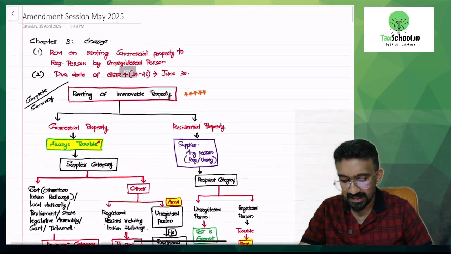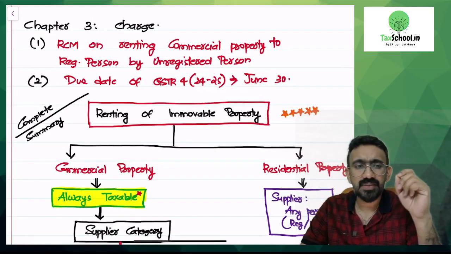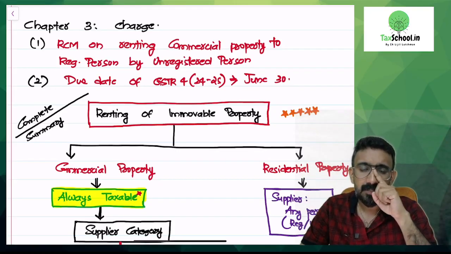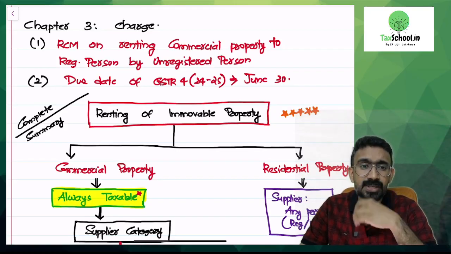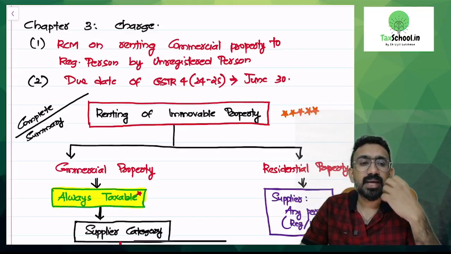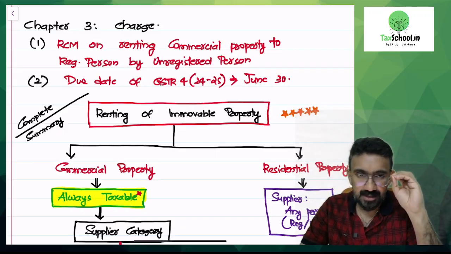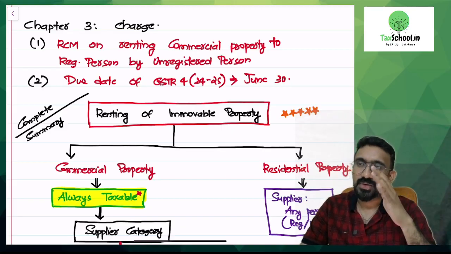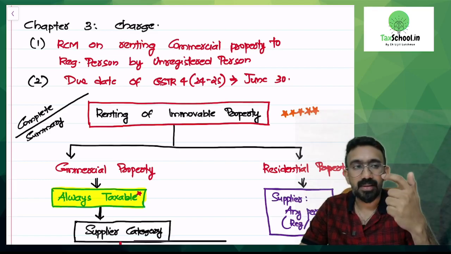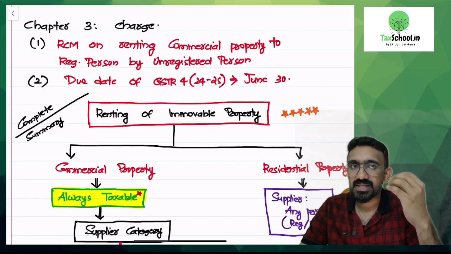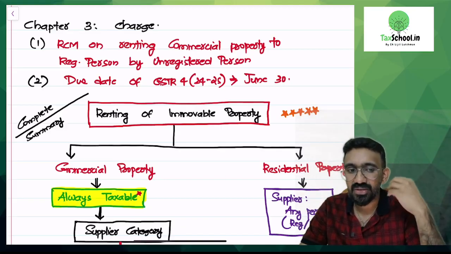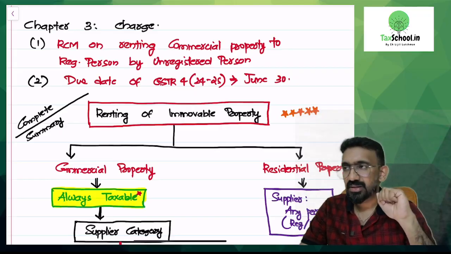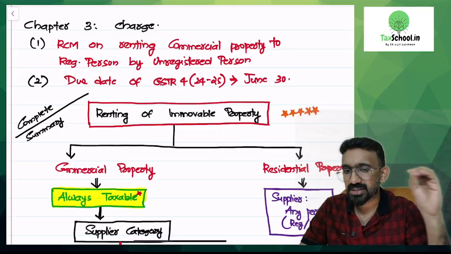Then, look at the second amendment that we have. This is on the composition levy scheme. I have written it as a single line amendment. It's not very important. Now, if you are under the composition levy scheme, you will make GST payment on a quarterly basis, right? Every year, you will have 4 payments. For the first quarter in a financial year, April, May, June, you will make the payment of GST to the government on or before 18th of the subsequent month. While you make this, you will not file any returns. You will only file a payment form called CMP 08.